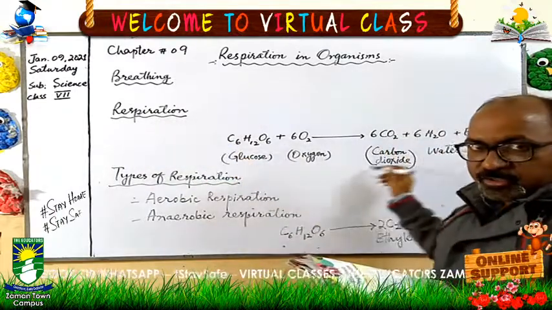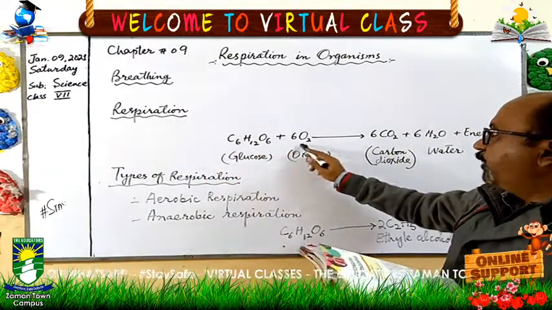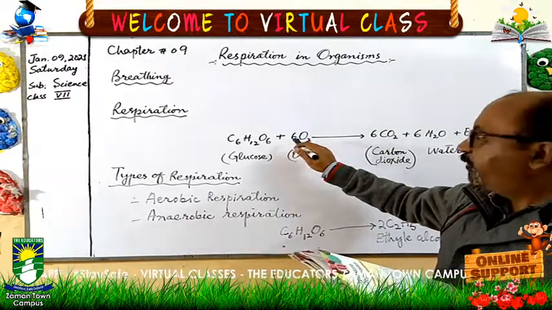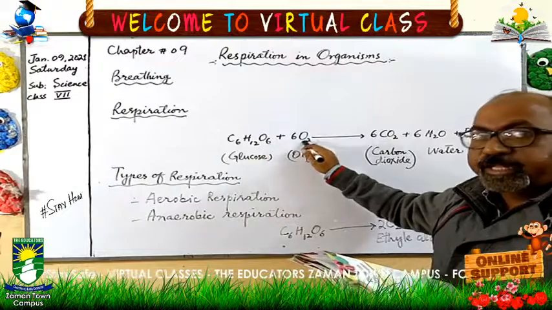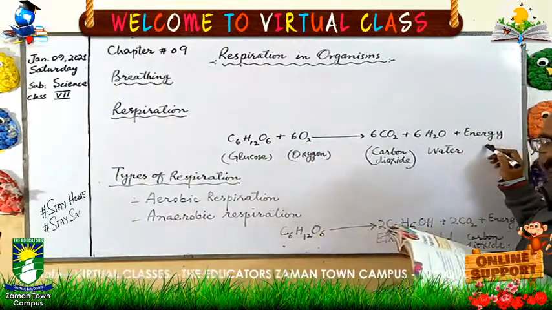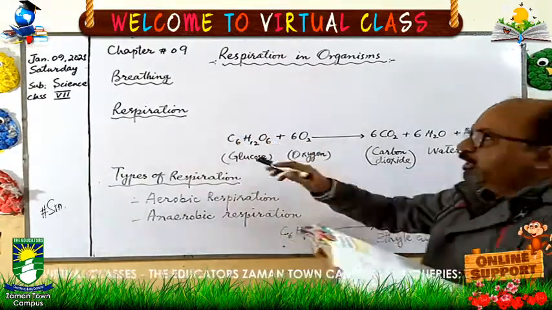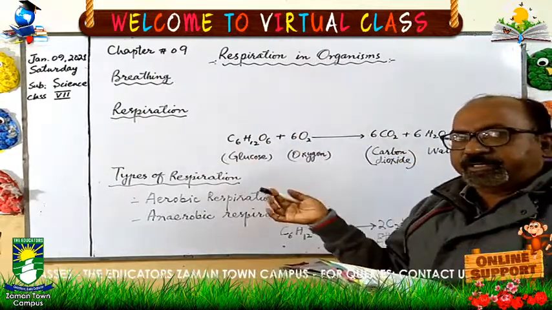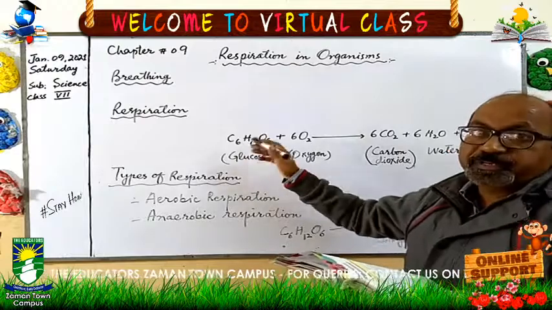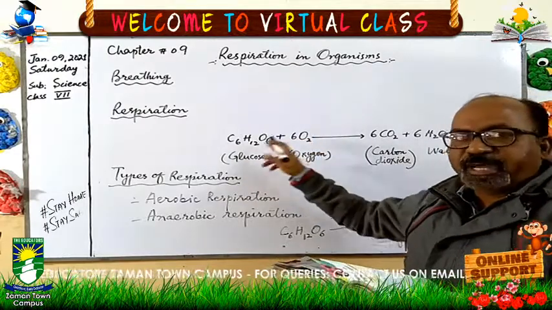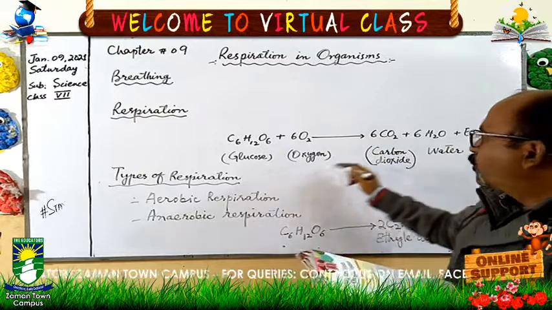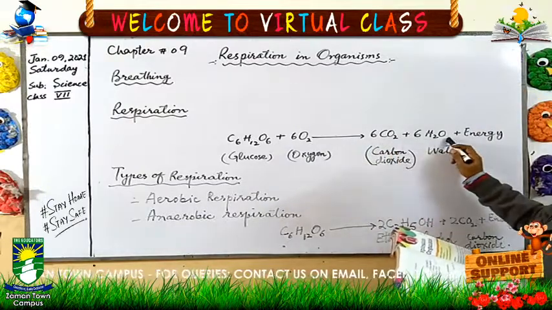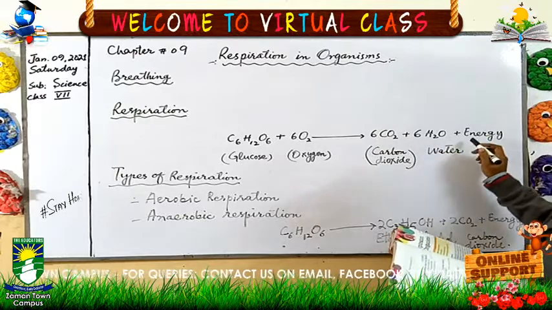This is the process of respiration in which oxygen is involved. When oxygen combines with the glucose, they release energy. This is called respiration. So this is the chemical equation by which we can represent this process. So what is produced? Carbon dioxide is produced, water is produced and energy is produced.